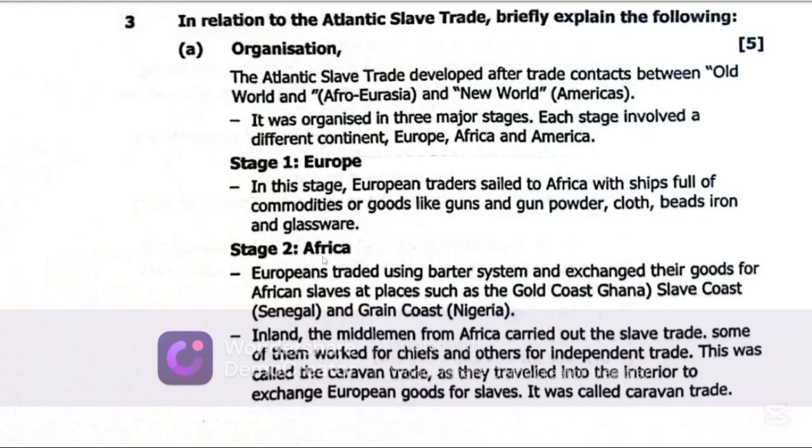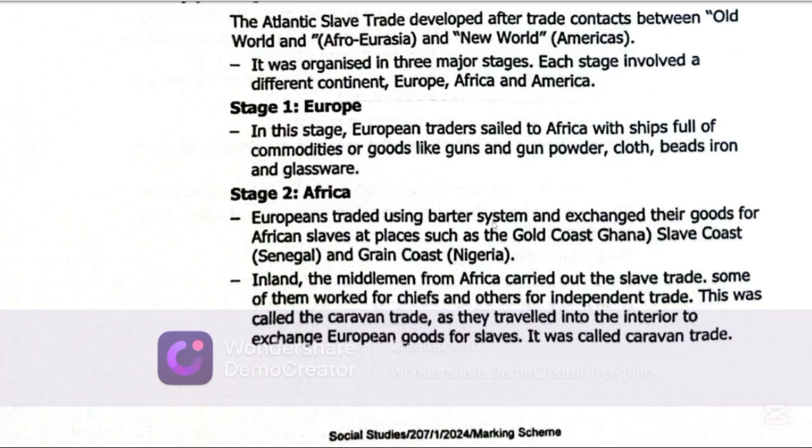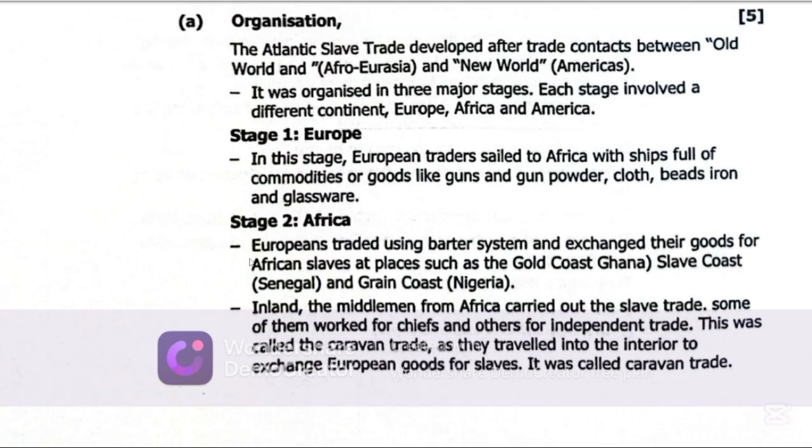So stage 2, Africa. Europeans traded using the barter system and exchanged their goods for African slaves at places such as Gold Coast, now Ghana, Slave Coast, now Senegal, Grain Coast, now Nigeria. So they traded these items for African slaves.